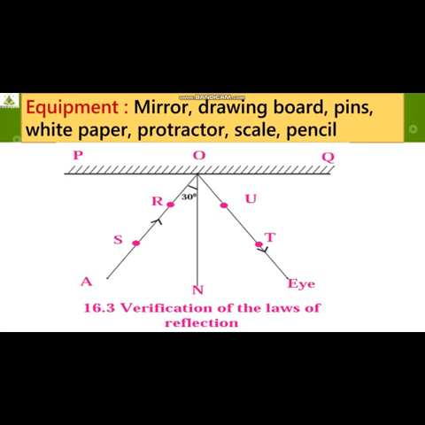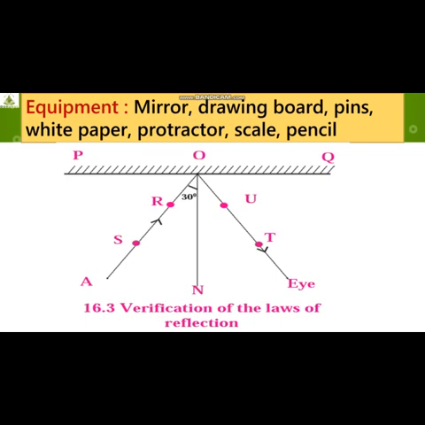The very first thing we have to do is take a white paper and fit it on the drawing board as tightly as possible, with the help of pins. On the paper, draw a line PQ indicating the position of the mirror. Now you can see the line PQ, which indicates the position of the mirror.